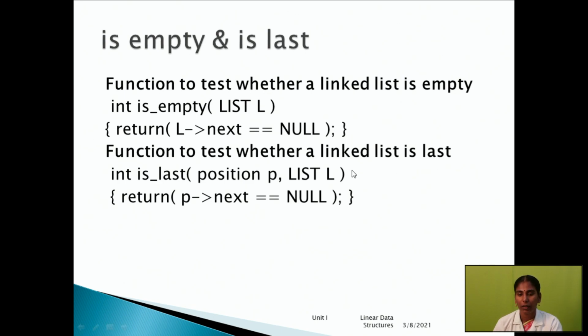Then the function to test whether a linked list is last: we have to find the last node of the list. Just check p of next equal to null. Position of next is null means this is the last node.